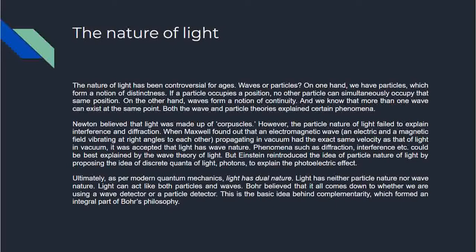When Maxwell found out that the electromagnetic wave, an electric and a magnetic field vibrating at right angles to each other and propagating in vacuum, had the exact same velocity as that of light in vacuum, it was accepted that light has wave nature. Phenomena such as diffraction, interference, etc. could be best explained by the wave theory of light.